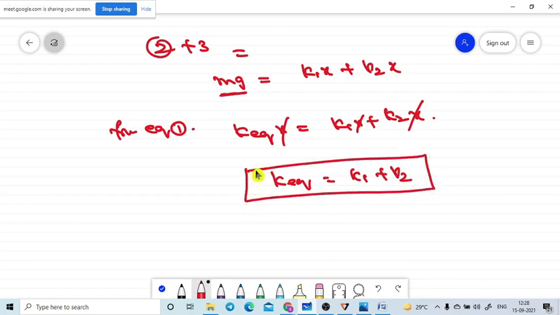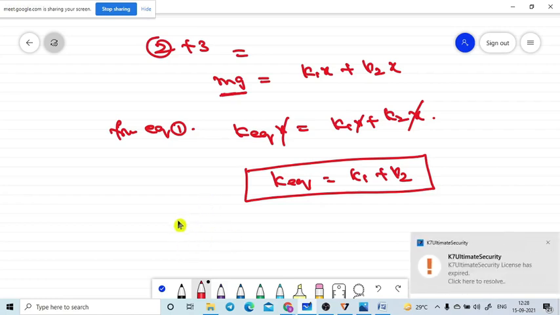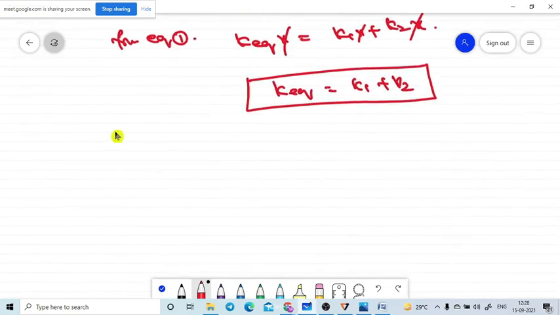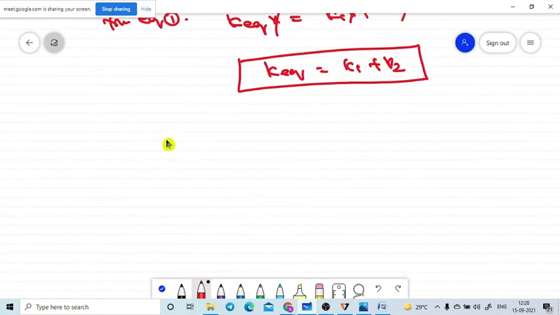Our goal is to find out the k equivalent value while the springs are connected in series and while the springs are connected in parallel. That is our goal. So now if they ask about this type of system, what is the formula for the time period? T is equal to 2 pi into square root of m by k.